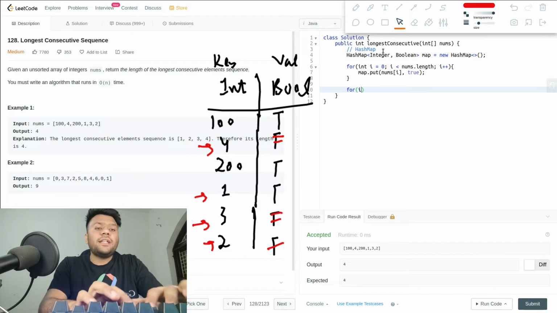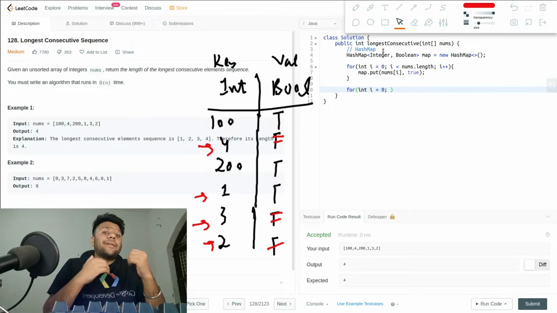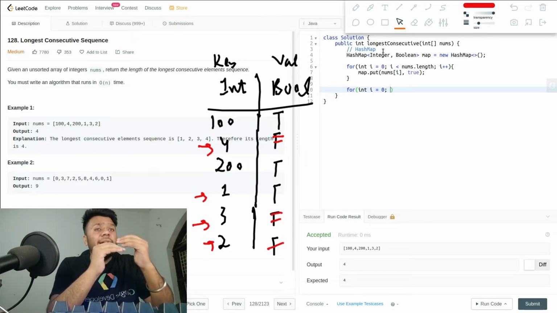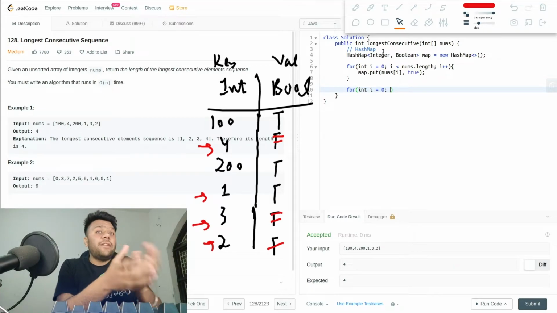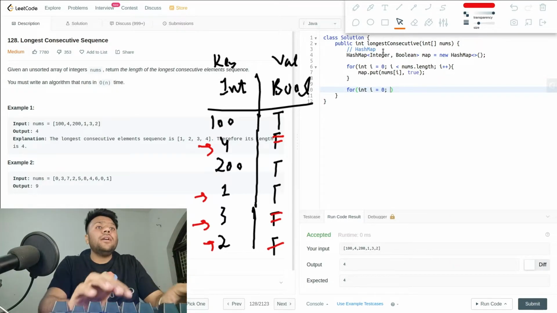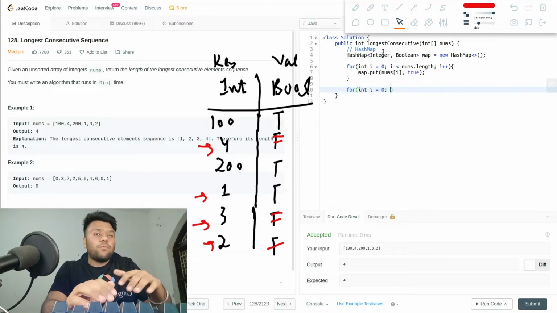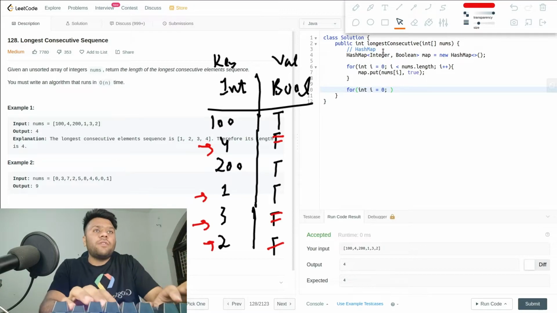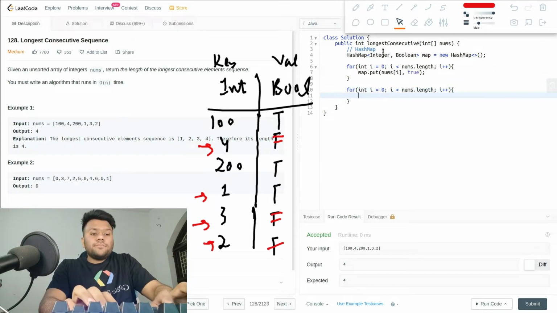In my second for loop, I will start from 0, and I have to check if, let's say, my 100 has something before it as well, like 99, because 100 cannot be a starting point if it has 99. So I will check over here, and I will mark those ones as false, and I will leave the rest of them as true. I will go with a simple loop, i++.